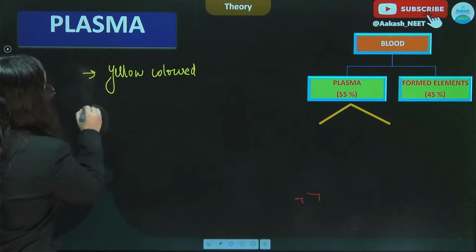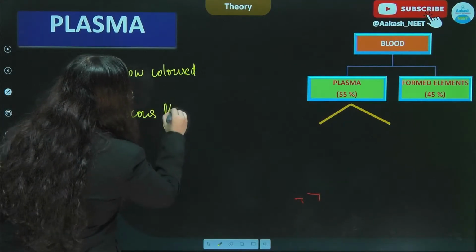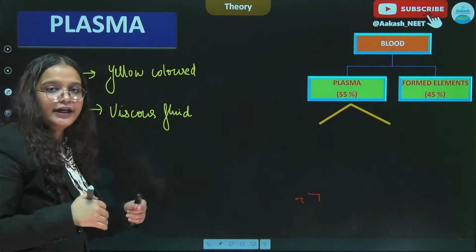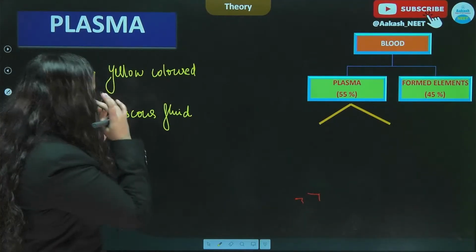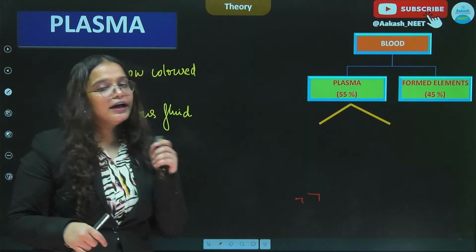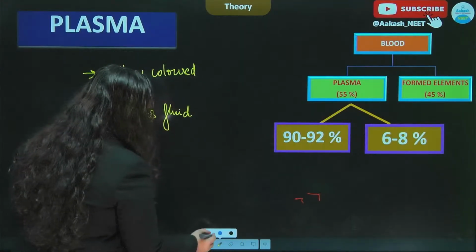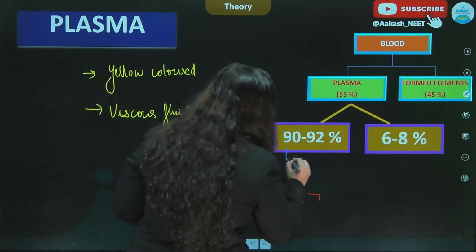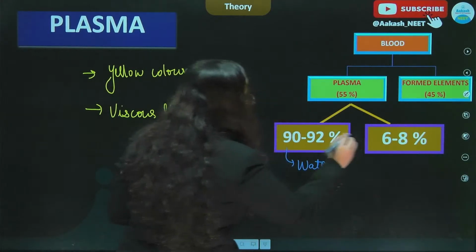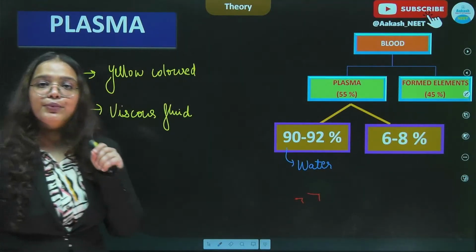Viscous fluid which comprises 55% of the blood. And further, if we go into details, we can see that plasma is made up of 90 to 92% of water, and the remaining portion is constituted by the proteins.